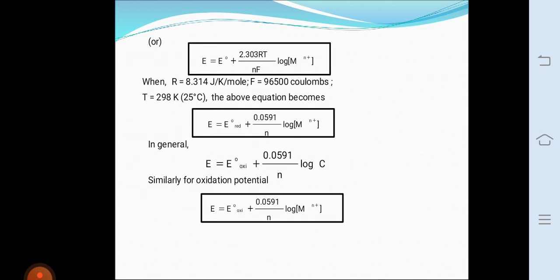So the applications of the Nernst equation are: it is used to calculate the electrode potential of any unknown metal, and the corrosion tendency of a metal can also be predicted.